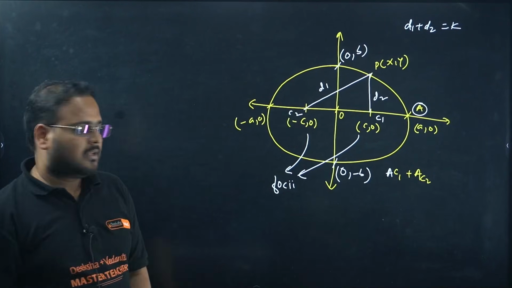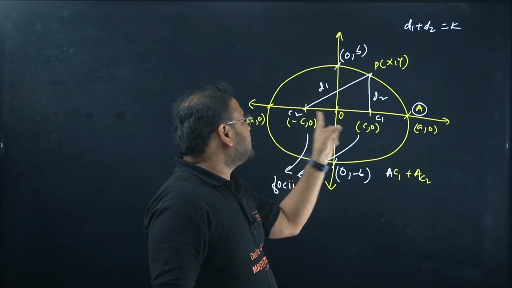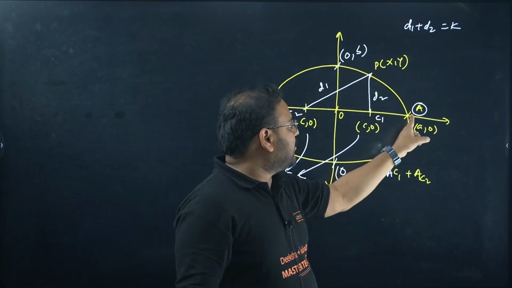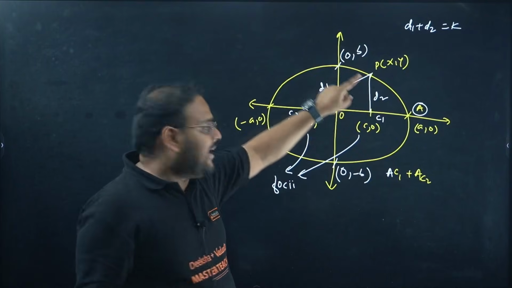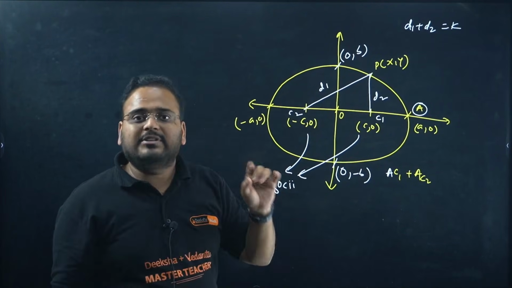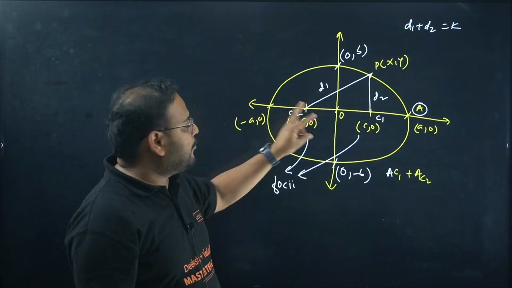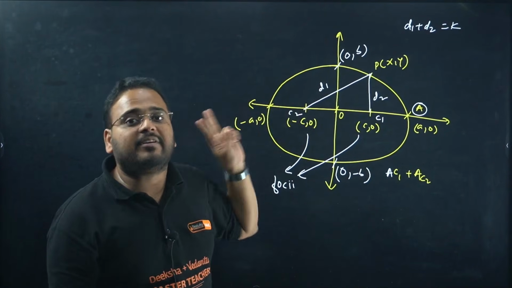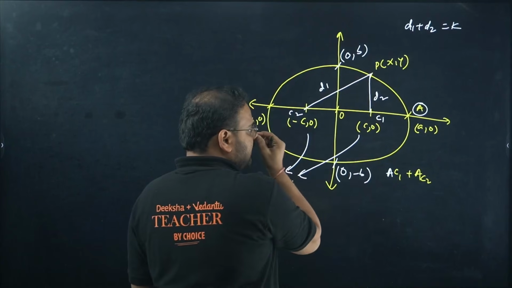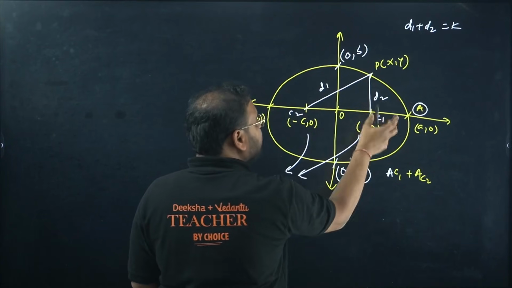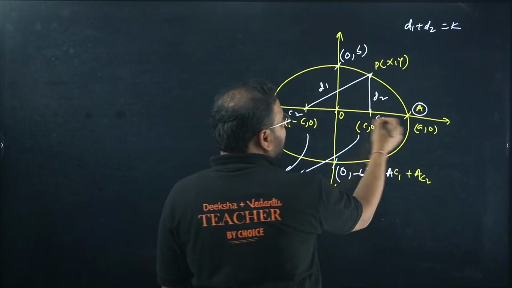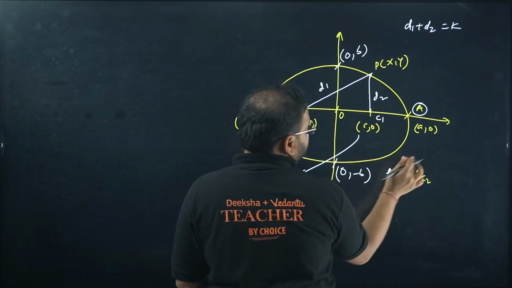We have learned that. If the point P's distance from C2 and C1 is always a constant, d1 plus d2 is always a constant, even if the point P is over here, because the definition is that anywhere you take on this curve, the path of that point, the sum of distances to the two given fixed points is constant. So if the point is at A, the fixed points are C1 and C2, and the distances are AC1 and AC2. Can you find the distance AC1? Yes, we can.